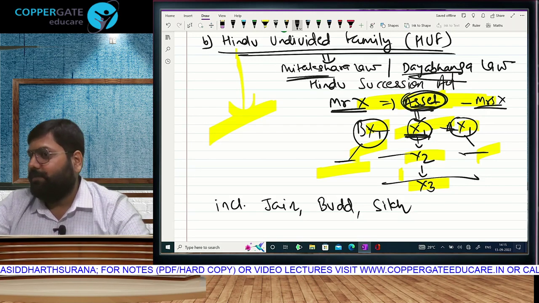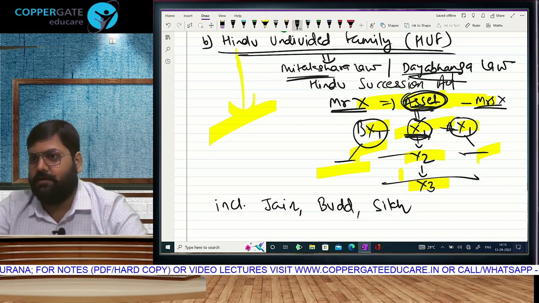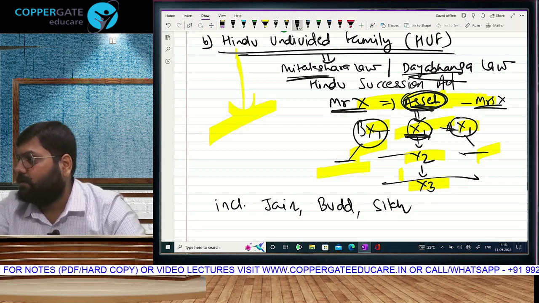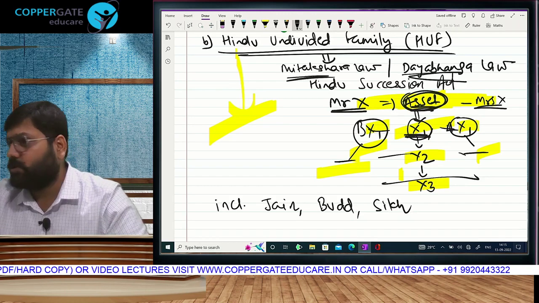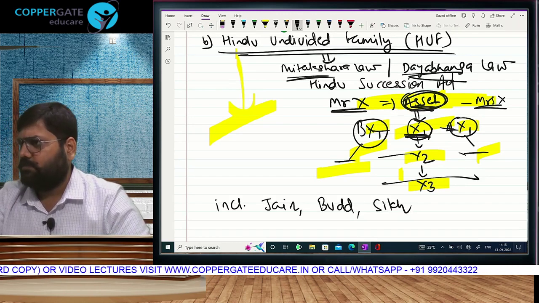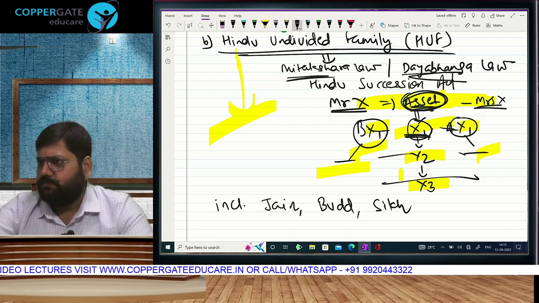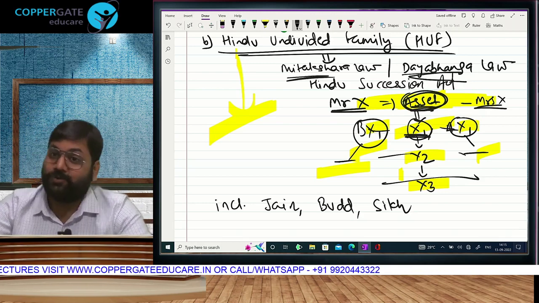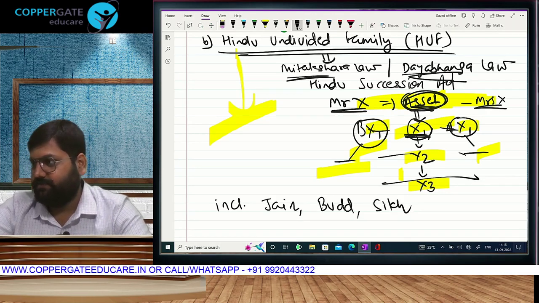This is basically the idea is that your knowledge of taxation today should be better than yesterday. बस उतना idea है. They will not accept that Jainism is a part of Hinduism. It is not a part of Hinduism. It's a separate religion. But when it comes to opening of HUF and taking the tax benefit of HUF, every Jain family does that.